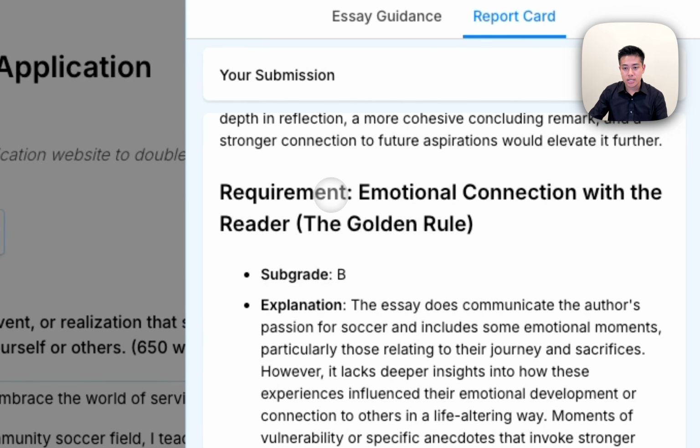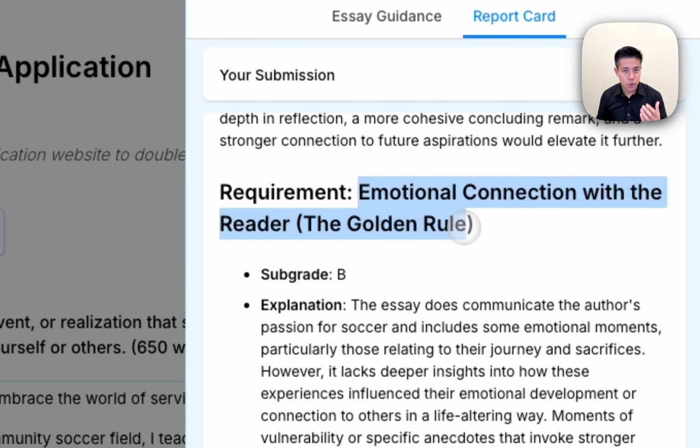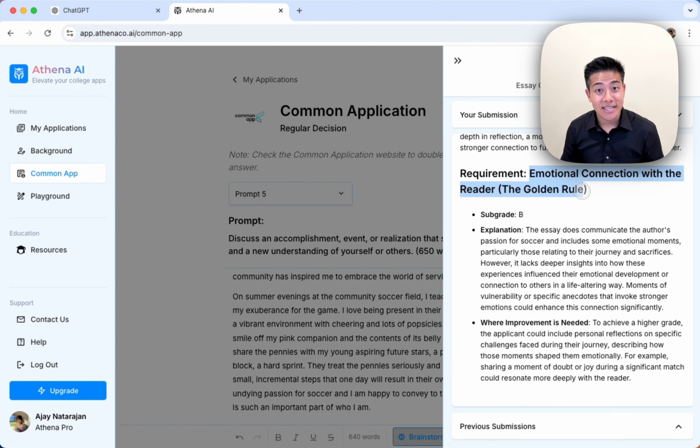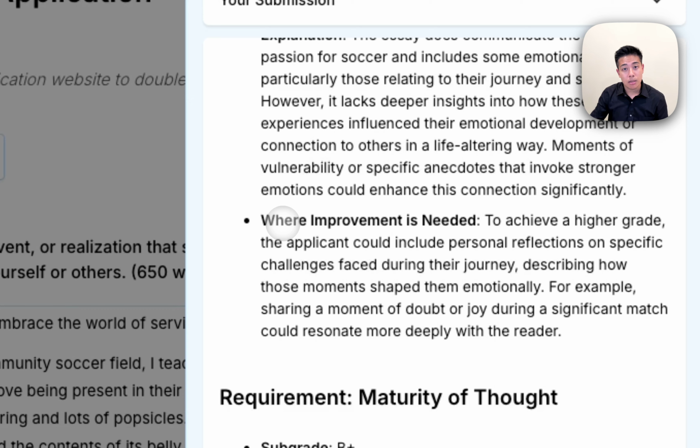and as we can see for common application essays, the very first requirement that your essay is graded against is whether or not you were able to establish an emotional connection with the reader. Are you actually able to get the admissions officer to root for you? Because if you are, then it bodes very well for your admissions chances. And so in this case, we can see the essay got a subgrade of a B. There's an explanation of why that happened, and then also because the subgrade is low, where improvement is needed.